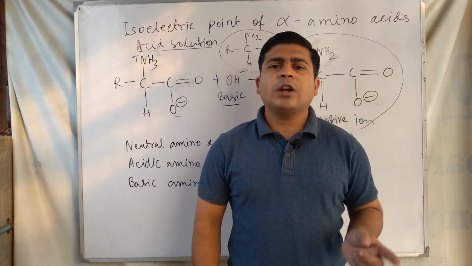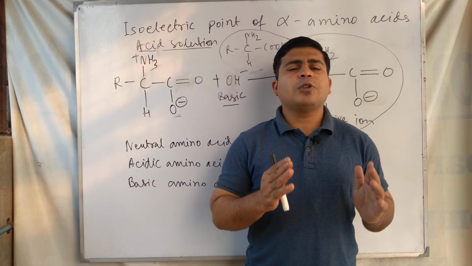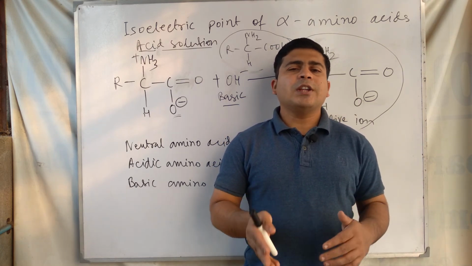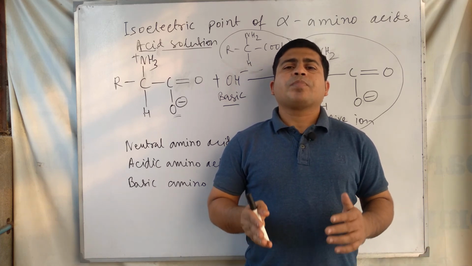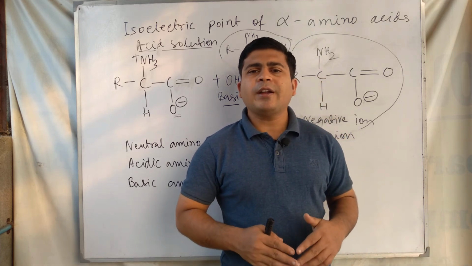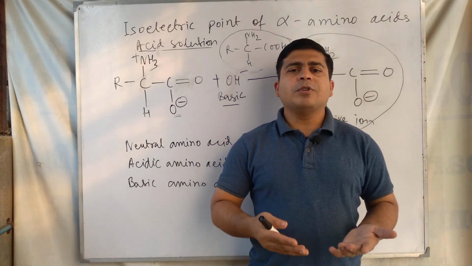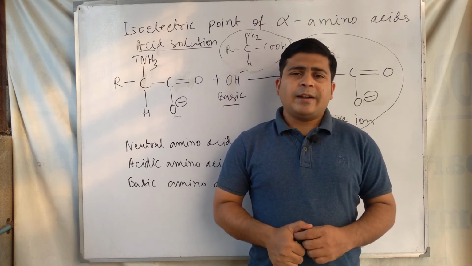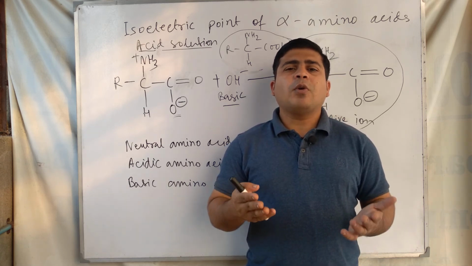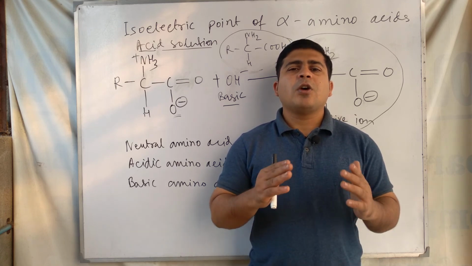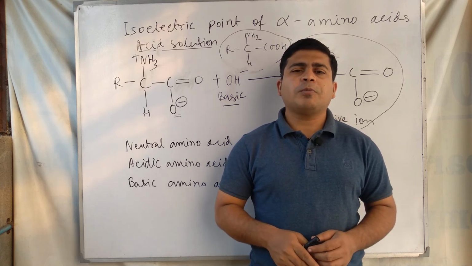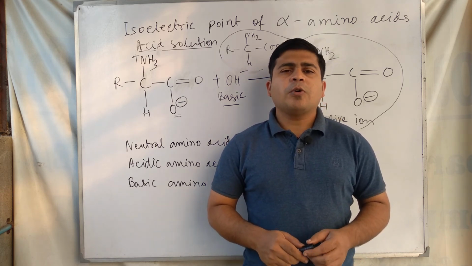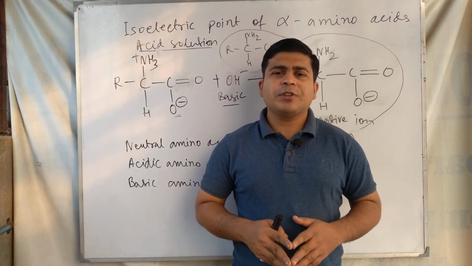So in this video lecture we discussed what the isoelectric point of amino acids is, the nature of amino acids, cation or anion in acidic or basic solution, and the pH at which the isoelectric point is present for neutral, acidic and basic amino acids. And at last, where we utilize this concept of the isoelectric point of alpha amino acids. So that's the topic I wanted to discuss in this video lecture.